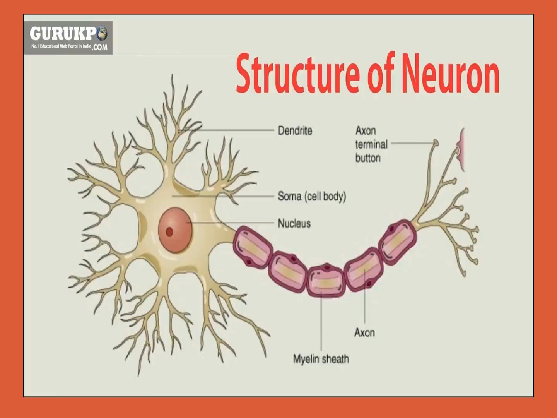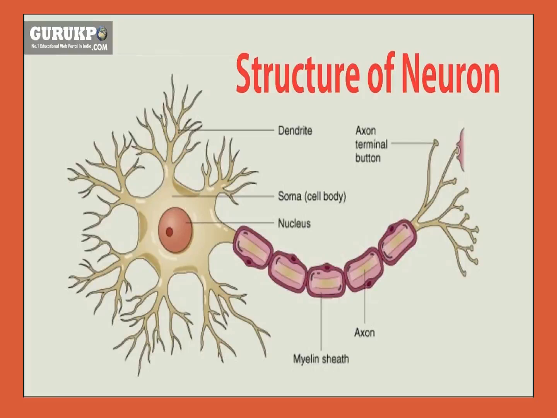Now, on the axon you see the myelin sheath. In between, the nodes of Ranvier are there. Everybody see the picture: myelin sheath, nodes of Ranvier.